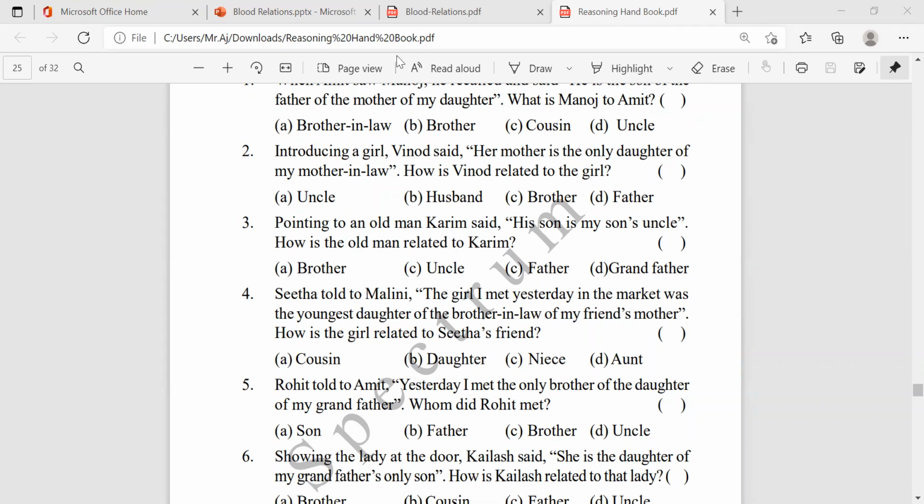Here Sita is talking to Malini about another girl, the youngest daughter of the brother-in-law of my friend's mother. Brother-in-law means male, and his father is related to Sita's friend.